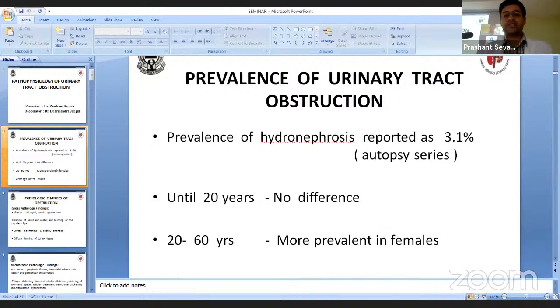Now, effect of obstruction on tubular function. Regarding urinary concentrating ability, normal urine concentrating ability requires maintenance of a hypertonic medullary interstitial gradient, which is achieved by active salt reabsorption from thick ascending limb of loop of Henle, and also water permeability of collecting duct mediated by aquaporin water channels.